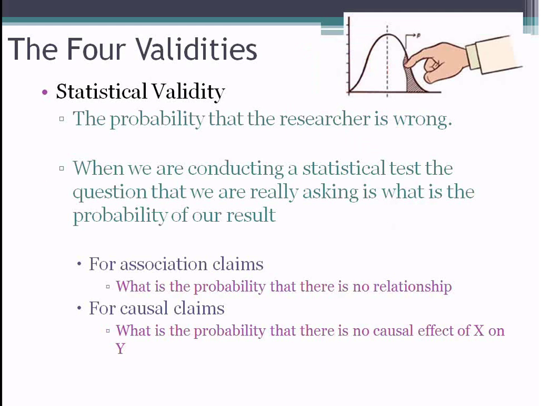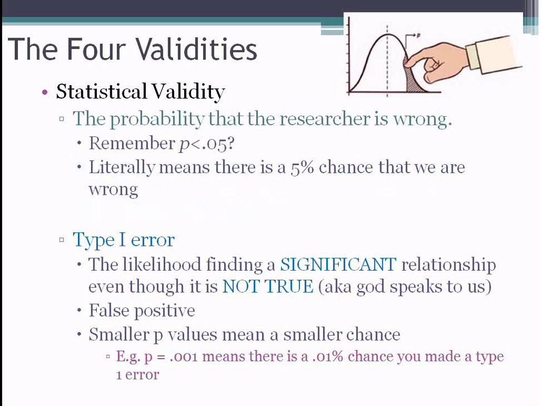So next we'll talk briefly about statistical validity. The thing about statistical validity is that anytime we're making claims, we're making probabilistic claims, right? We're saying that our statistics tell us that the probability that we are wrong is less than 5%. If you recall, p is less than 0.05, right? This is less than 5%. We're making a claim, there's a probability that there's no relationship or that there's no causal effect, right? P is less than 0.05 is a 5% chance that you are wrong.